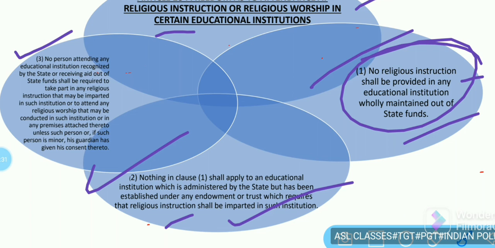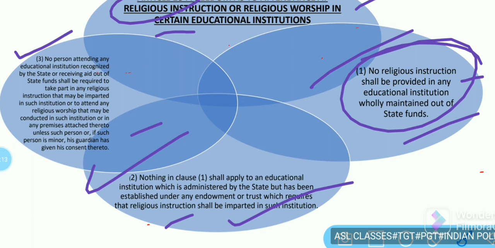Clause 3 of Article 28 says that no person attending any educational institution recognized by the state or receiving aid out of state funds shall be required to take part in any religious instruction that may be imparted in such institution, or to attend any religious worship conducted in such institution or in any premises attached thereto, unless such person, or if such person is a minor, his guardian, has given his consent.